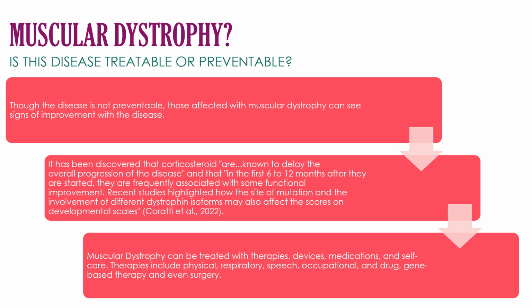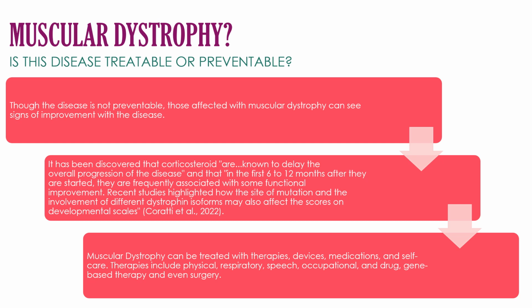Is muscular dystrophy treatable or preventable? Though the disease is not preventable, those affected with muscular dystrophy can see signs of improvement with the disease. It's been discovered that corticosteroids are known to delay the overall progression of the disease. In the first 6 to 12 months after they are started, they are frequently associated with some functional improvement.